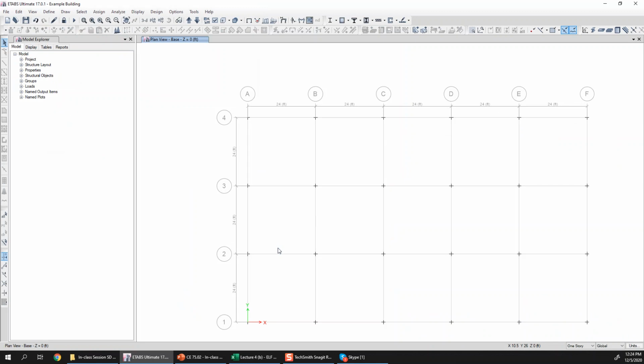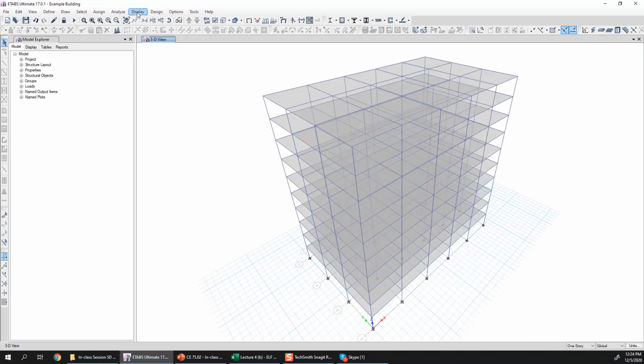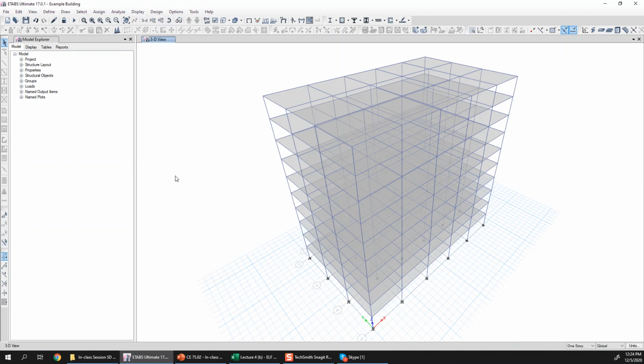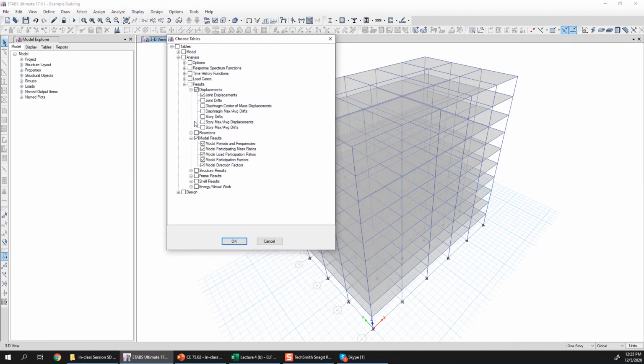After the modal analysis, you can go for two types of results. Let's say this is that model, and after running the analysis, I can go to display and show tables here. In that, you can see the modal results, and there are several kinds of results: modal periods and frequencies, participation of different modes, the mass participation, and some other modal participation factors, and those factors are primarily calculated from mode shapes.